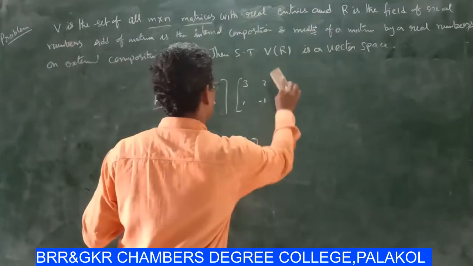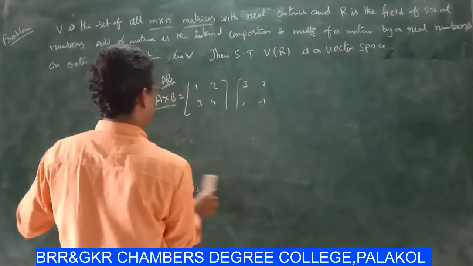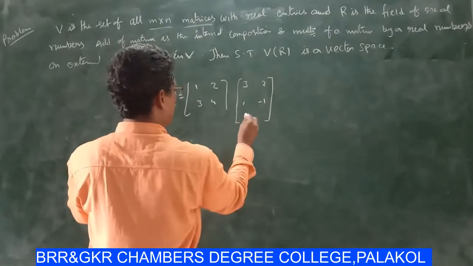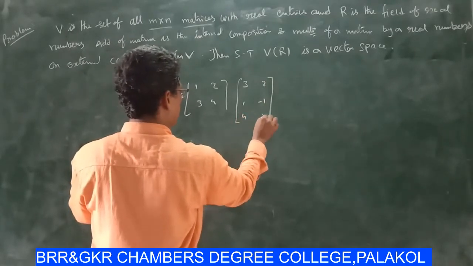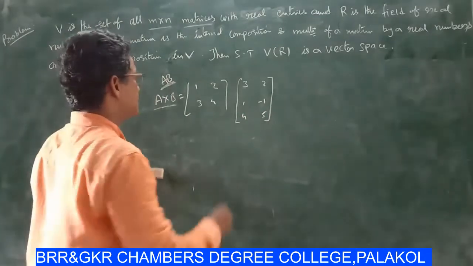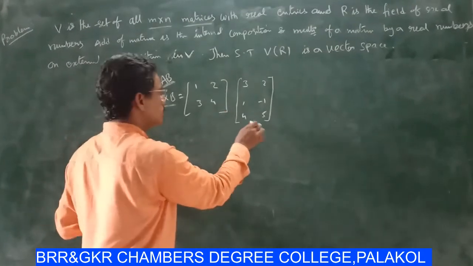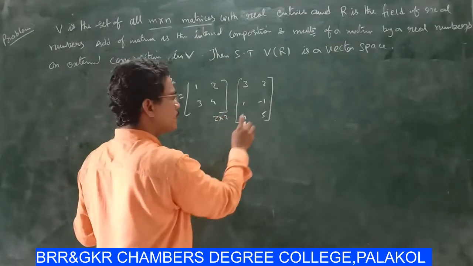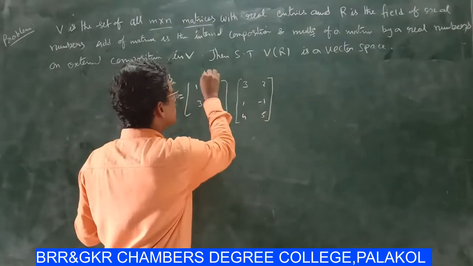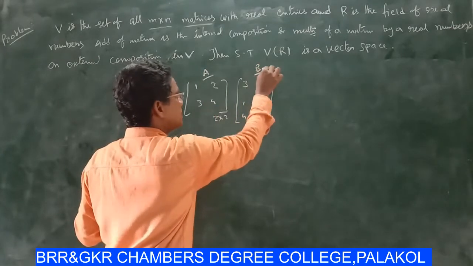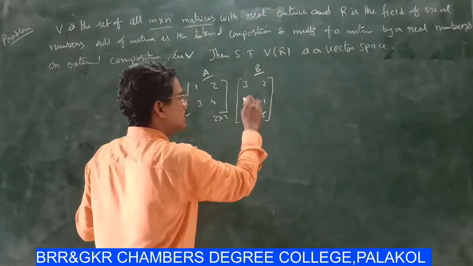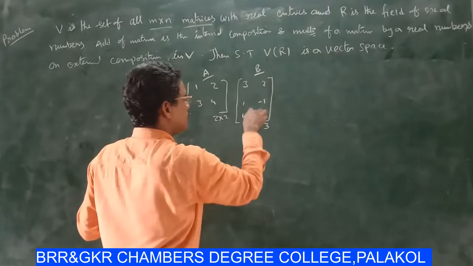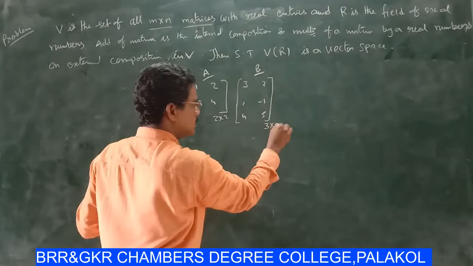Suppose there is a matrix with 4, 5; this is A and this is B. The order of A is 2 by 2, and the order of B has 3 rows and 2 columns.